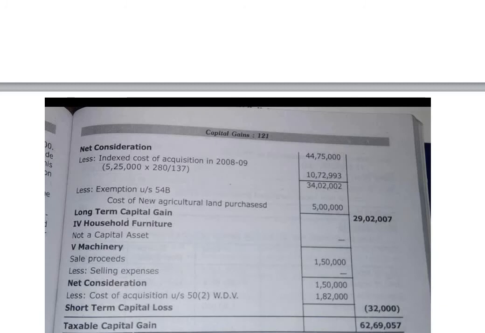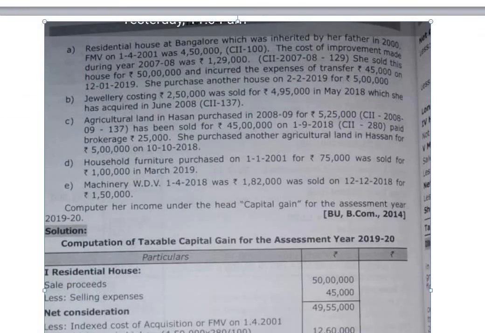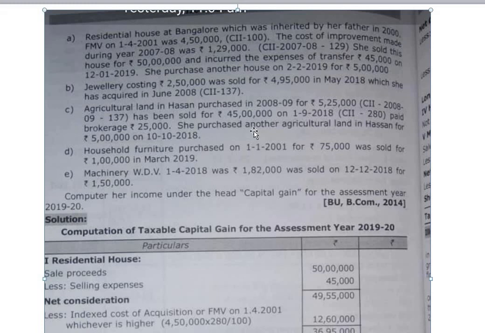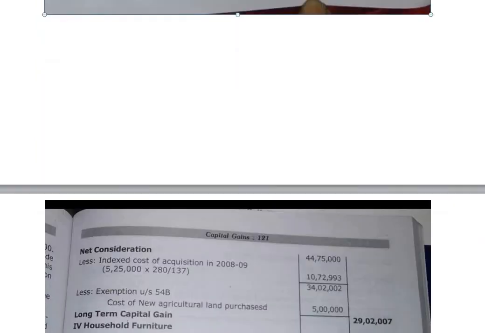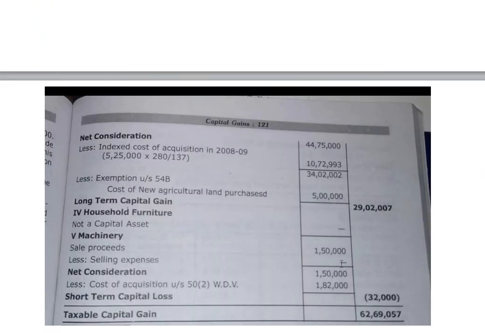2,002 rupees. And here you can give the exemption under section 54B, because the third point is related to agriculture land: purchase also agriculture land, sale also agriculture land, and the new purchase also agriculture land. So we can give the exemption under section 54B. Cost of new agriculture land is 5 lakh, which is lesser than gross capital gain. So directly we can claim the exemption as 5 lakh, which is less. 34 lakh 2,002 rupees minus 5 lakh, 29 lakh 2,007 rupees.